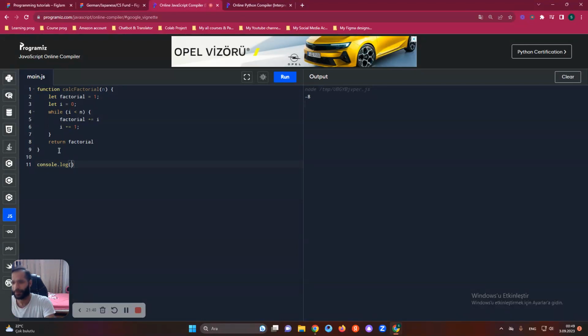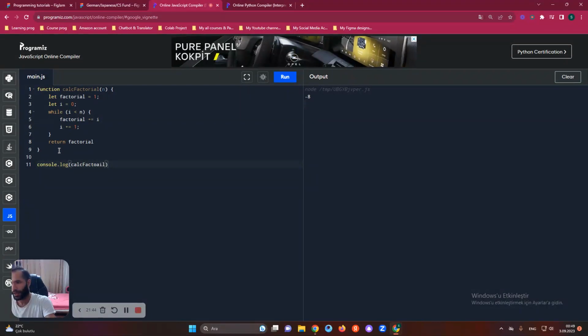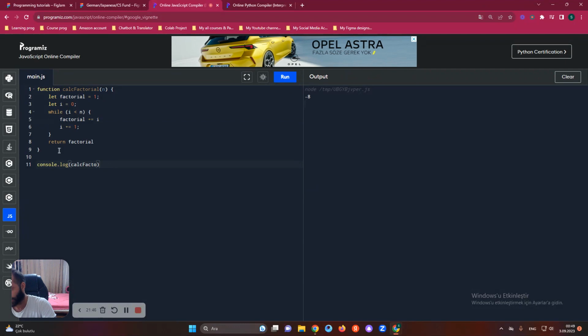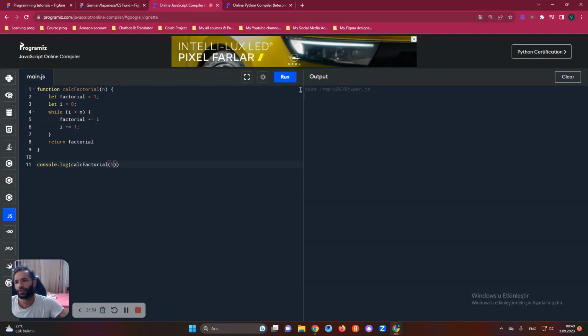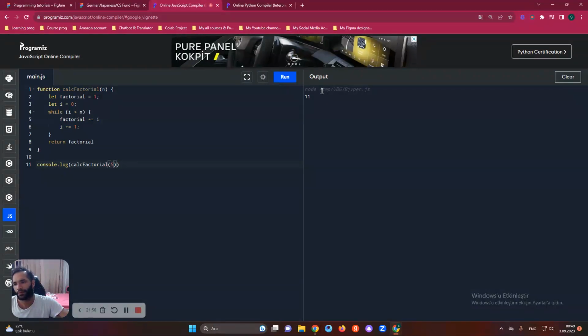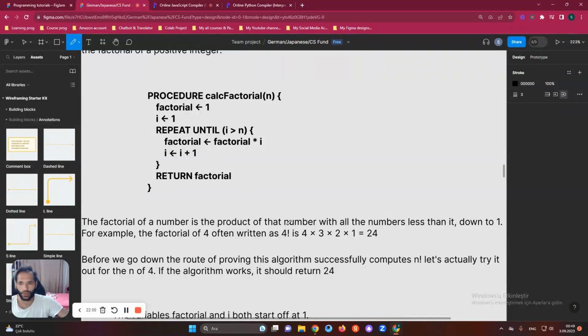And we can put such numbers. What can we put there? calcFactorial, and what number can we put for the factorial? Maybe we can say 5. Yeah. What will be the result? Let's check it. 11. Is it 11? What do you think? Is it true or false?